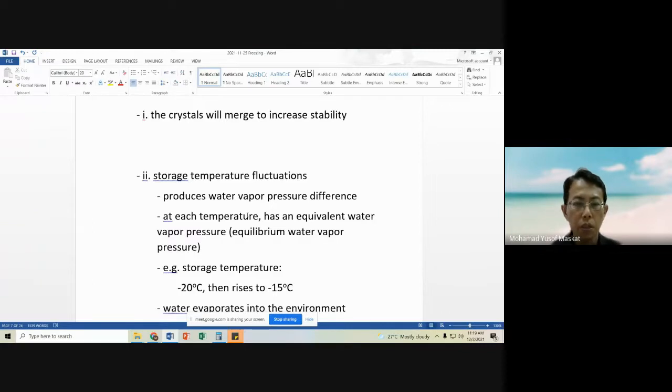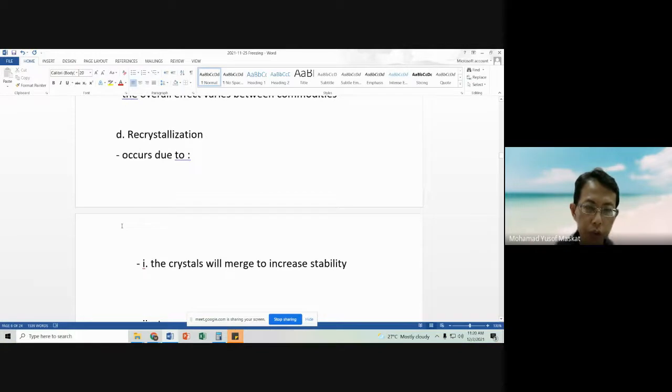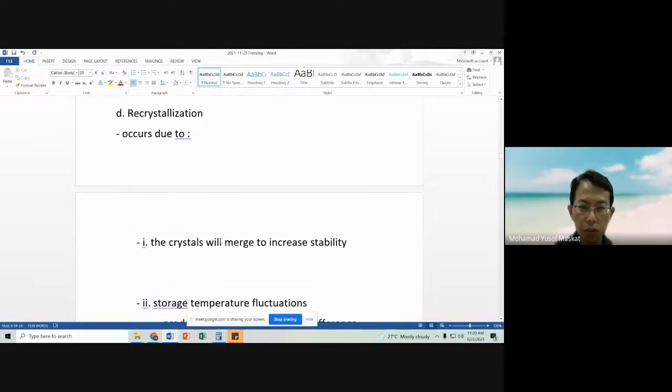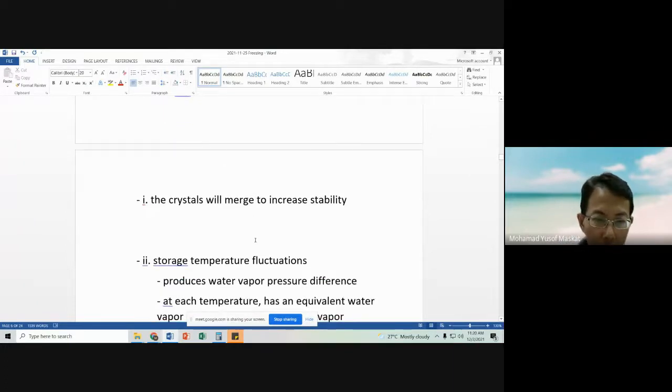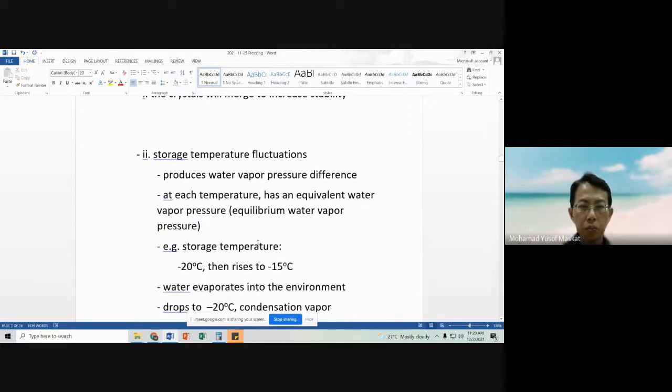Secondly, it is because of storage temperature fluctuations. This will contribute to recrystallization because the crystals tend to merge. Any ice crystal, or any liquid water for that matter, will produce what we call water vapor pressure.